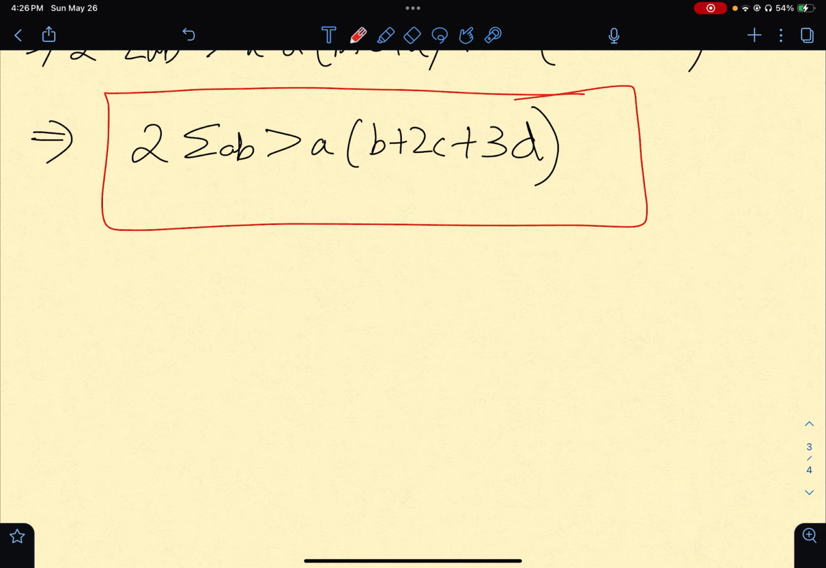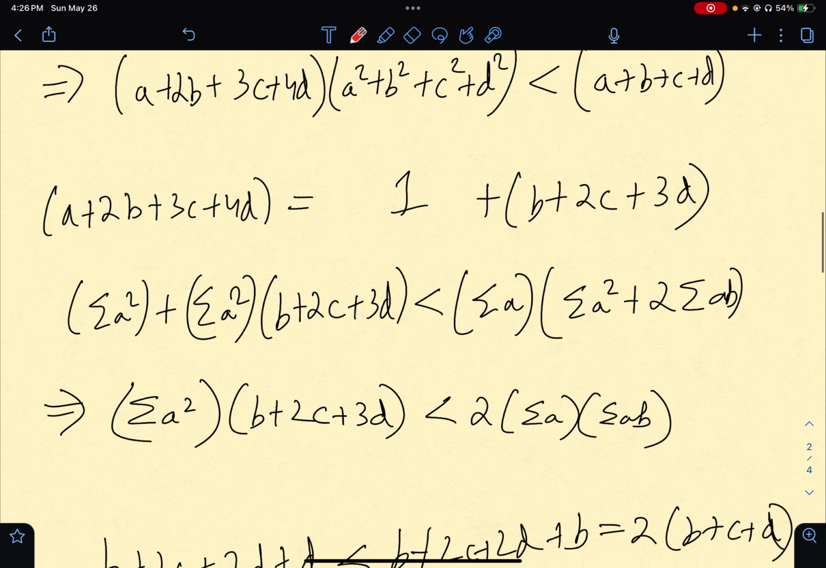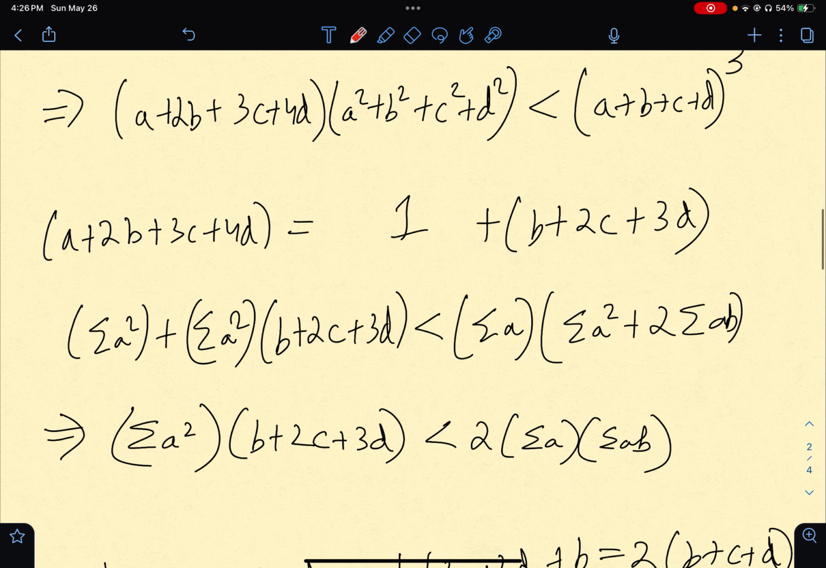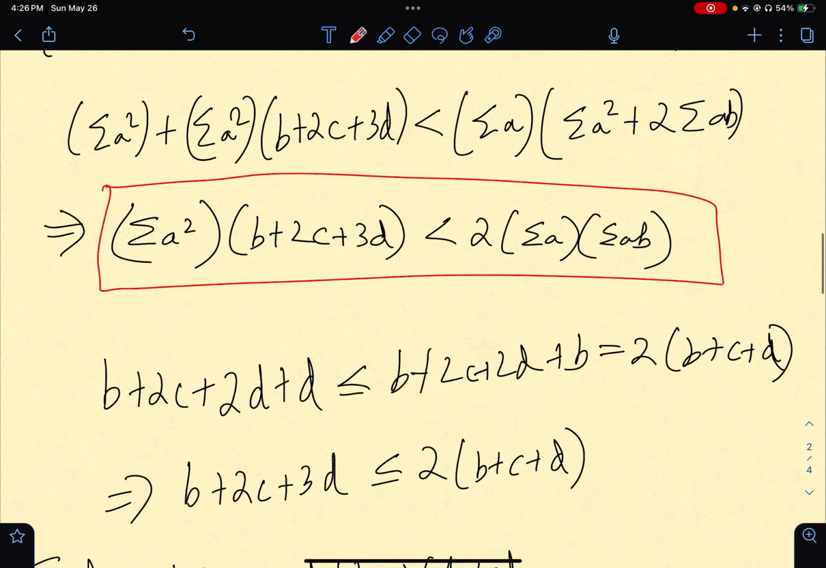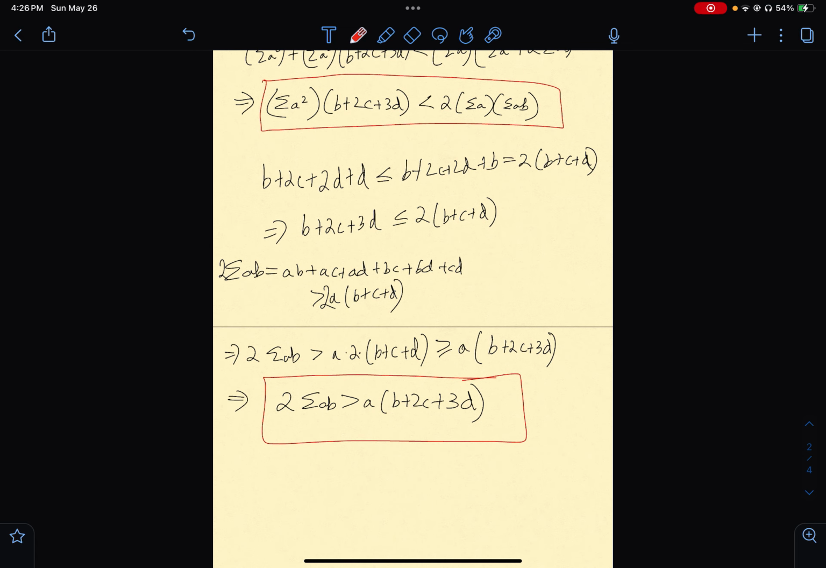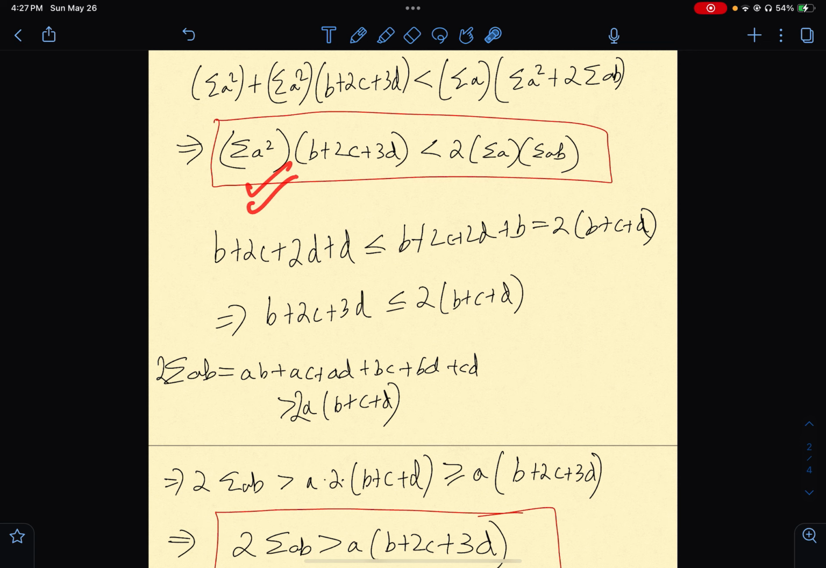Now the thing is, what we had to show was this thing. We wanted to show this thing, right? My natural question was, okay, how do I use these two conditions to arrive at my final answer? Because we want to show this, right?